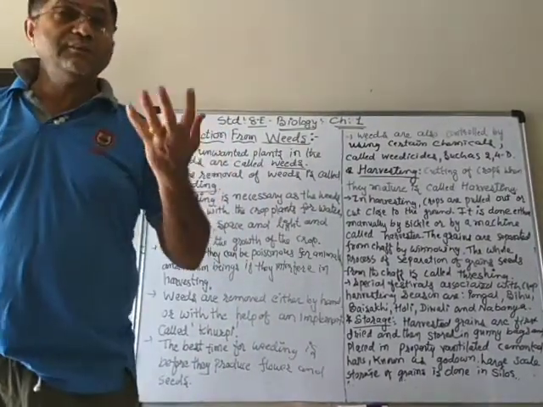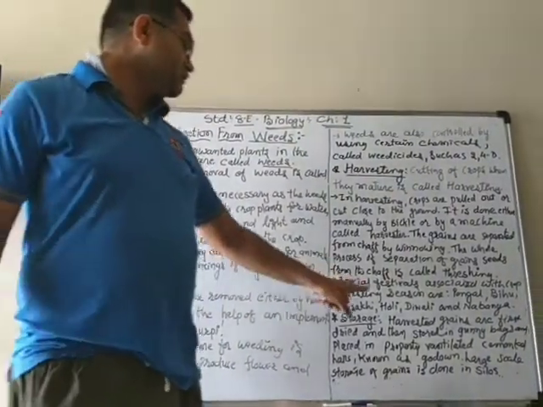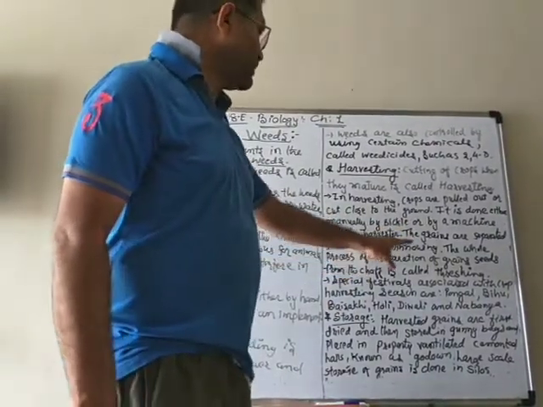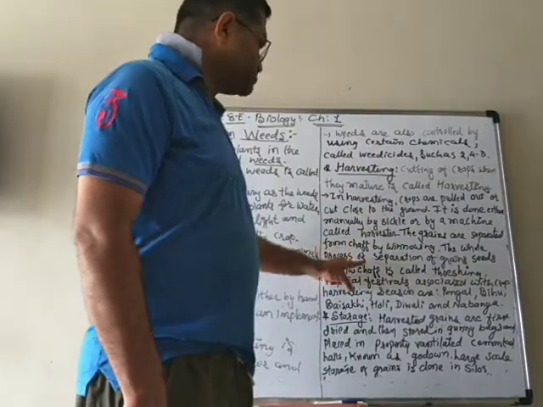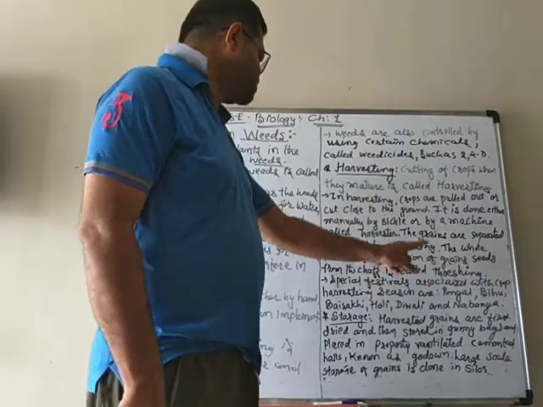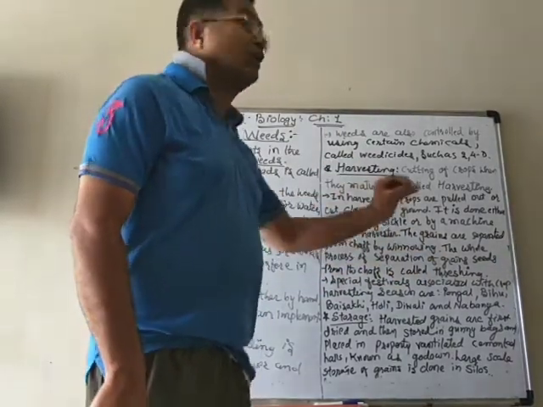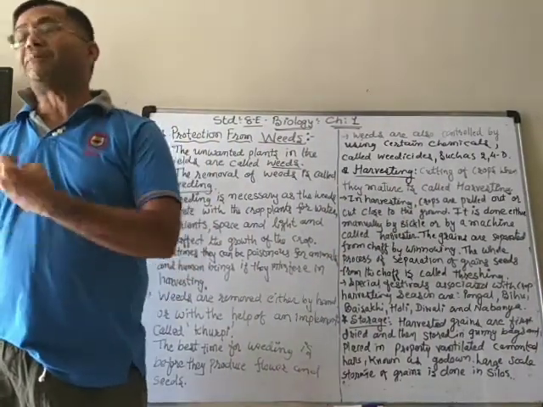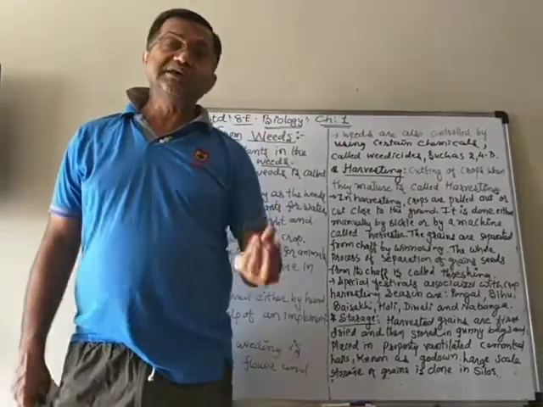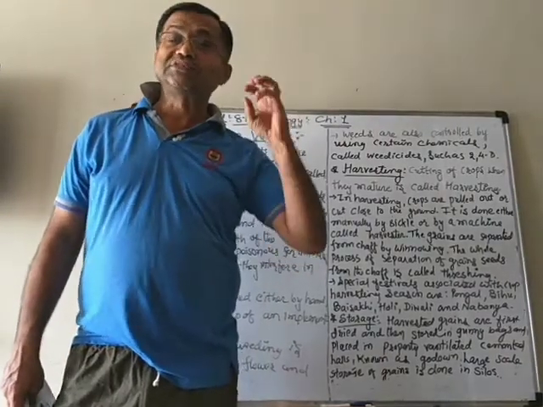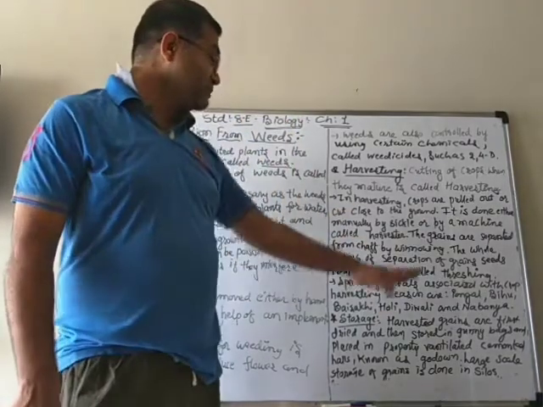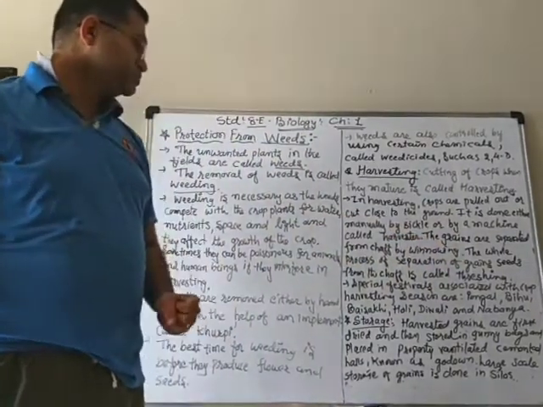What is the meaning of threshing? Here we write down that the grains are separated by winnowing. The whole process of separation of grain seeds from the chaff is called threshing.